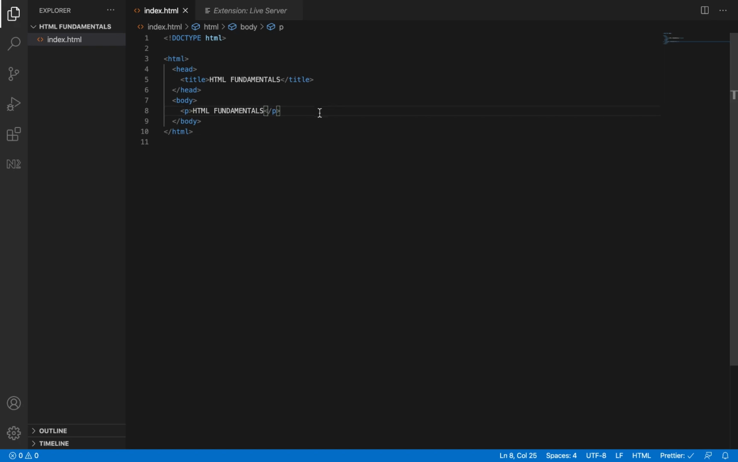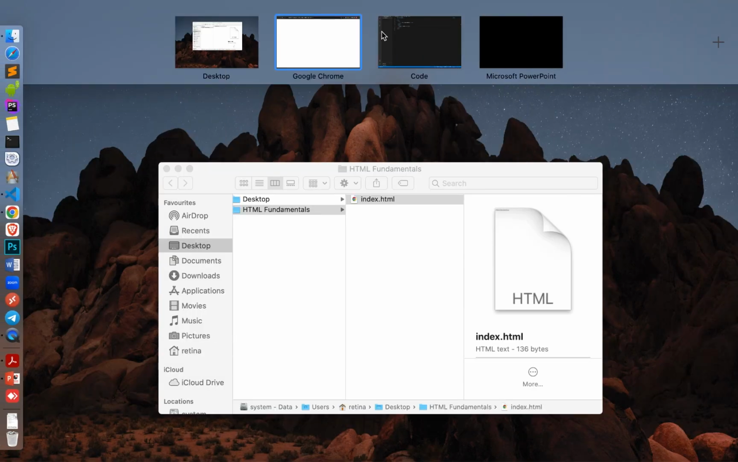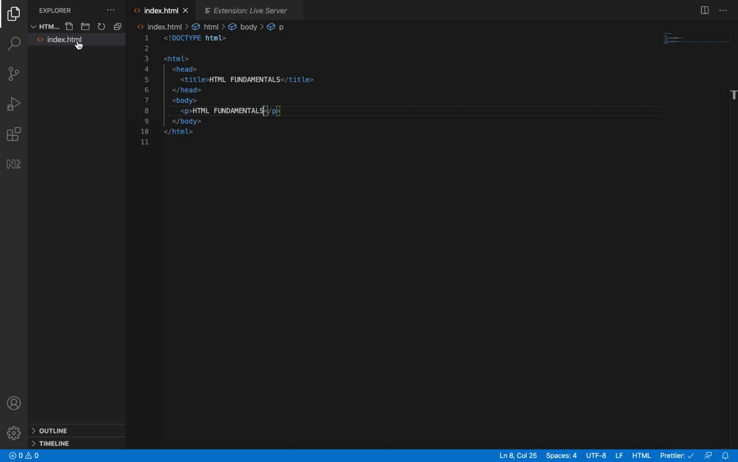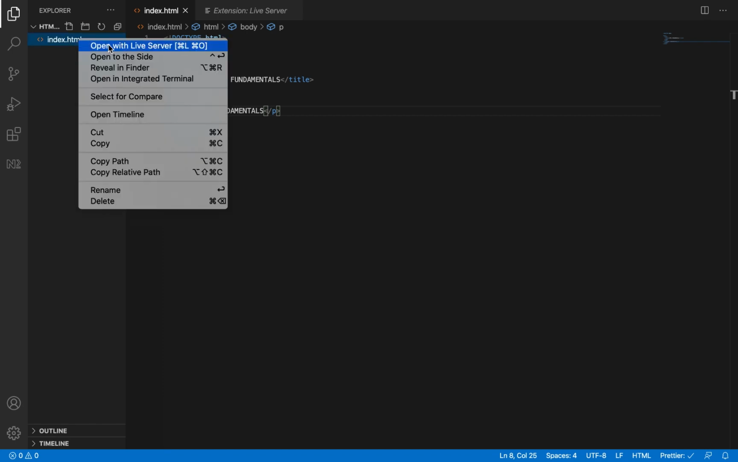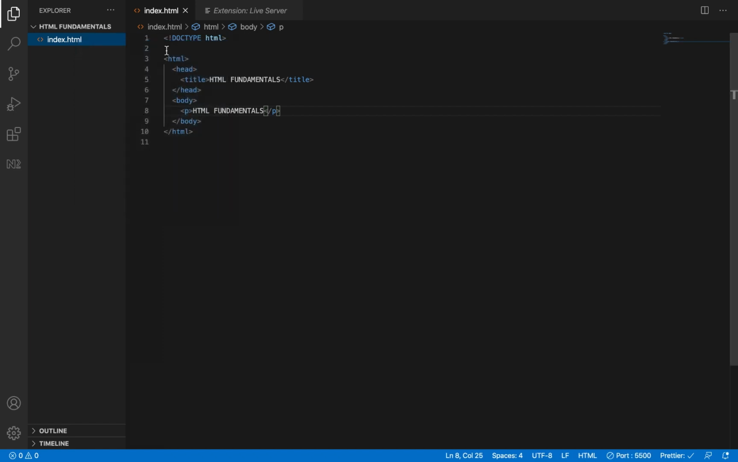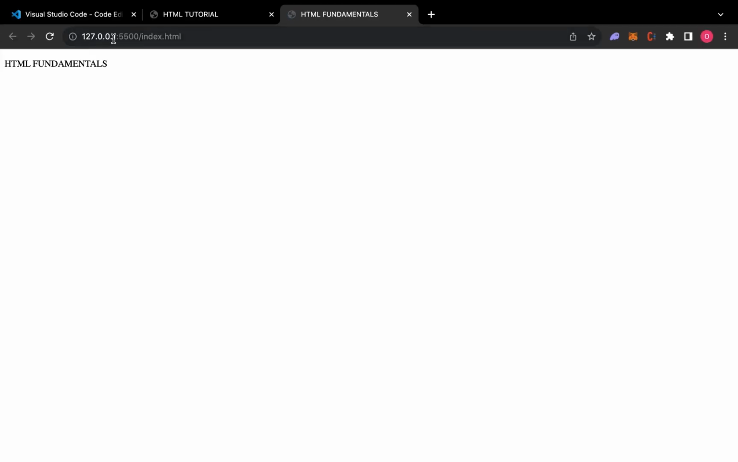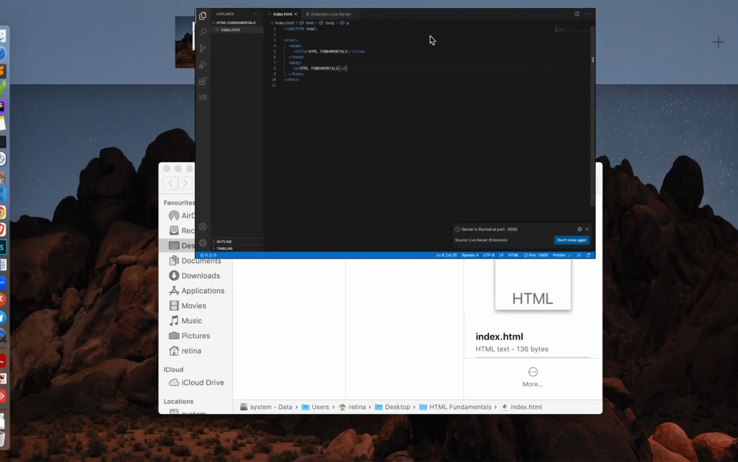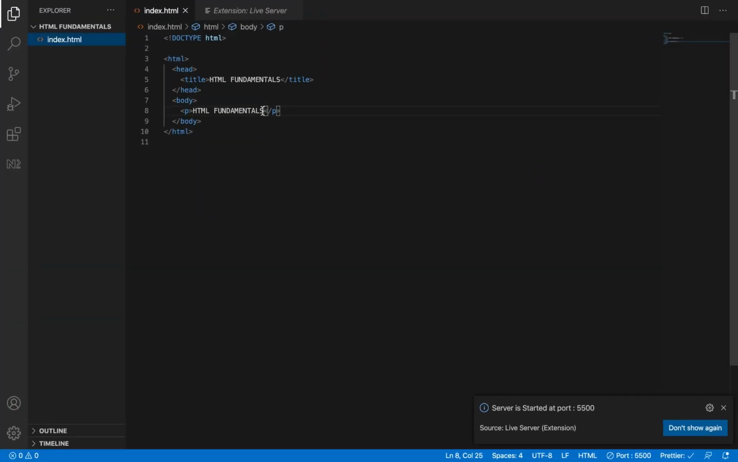Control S. Let's go back to our browser. You see, it does not reflect immediately, so I reload. But when we use live server, what we just need to do is say open with live server. Open it like this. Can you see it now? You see some numbers on it, 127.0.0.1. That means you are using live server. Now let's make another change. You see that we don't need to reload.